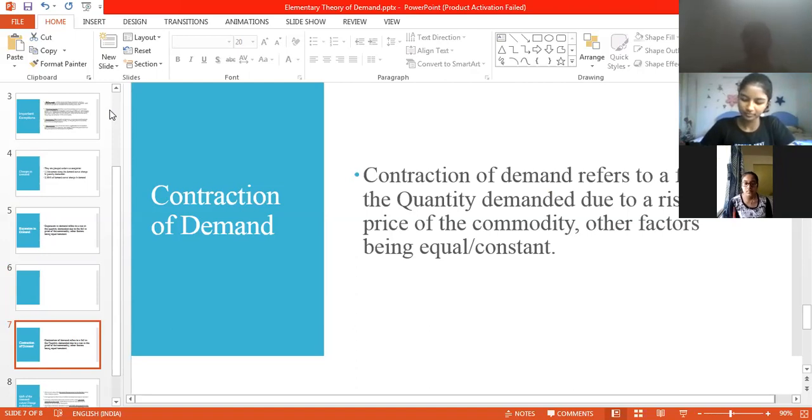As the word itself says, expansion means to increase. So what would contraction mean? If expansion is to increase, what means contraction? Decrease. Automatically, when the demand decreases or comes back.